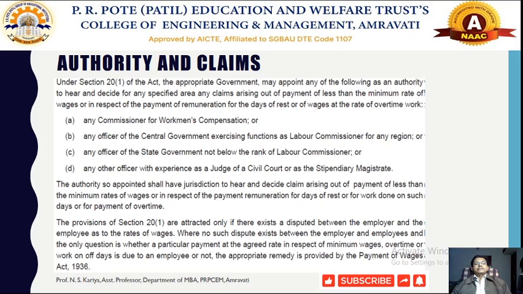If the payment of wages has not been provided, according to this act, some particular action or penalties can be imposed on the employer.